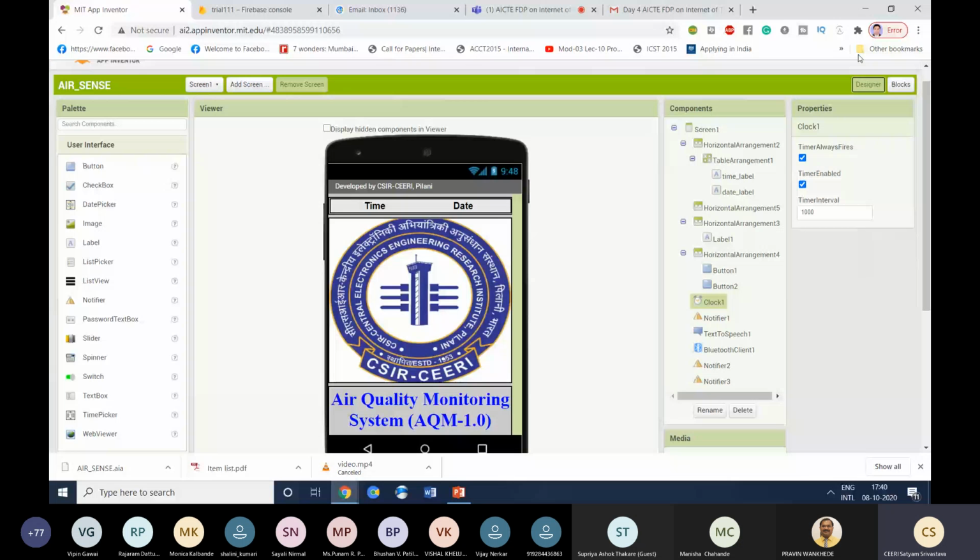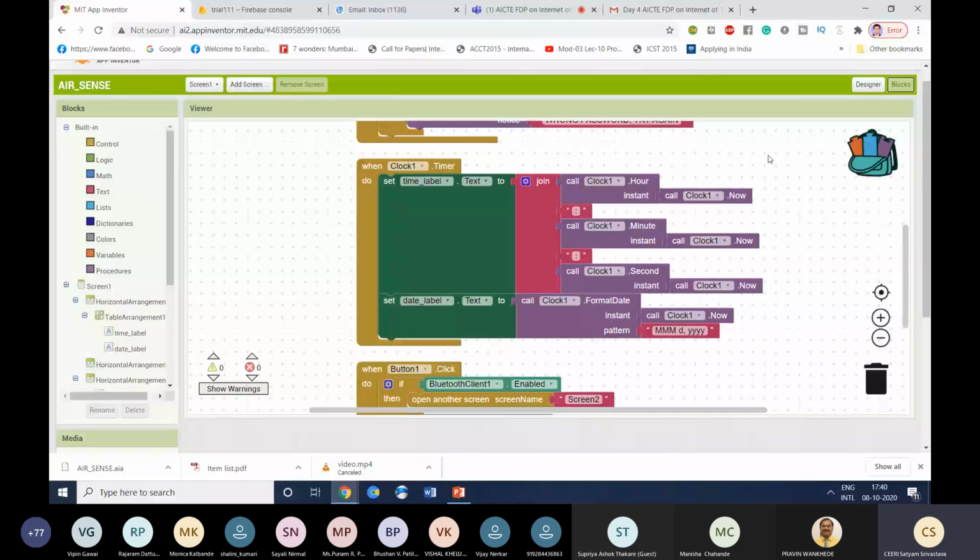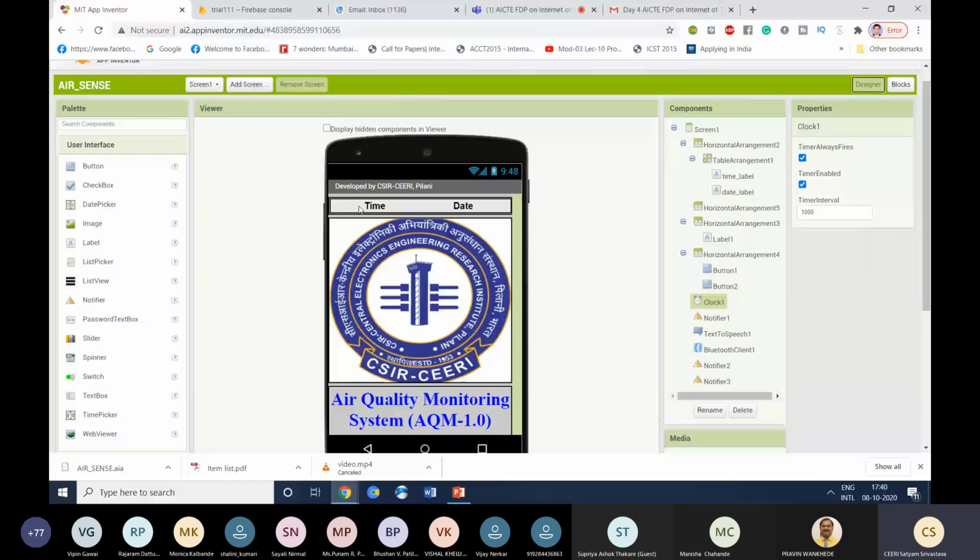This means every 1000 milliseconds this timer will fire, and whatever task you have assigned to that timer will execute. In our case, when the clock 1 timer is called, it will change the time. Whatever the current time is, it will assign to that text for setting the time. You can see clock 1 hour instant, this is for hour. Then this is a separator for time. Then this is for minutes, then this is for seconds. This overall thing will be assigned to the time label. What is the time label? The time label is basically this text box. You can see this is the text box, time label, here.